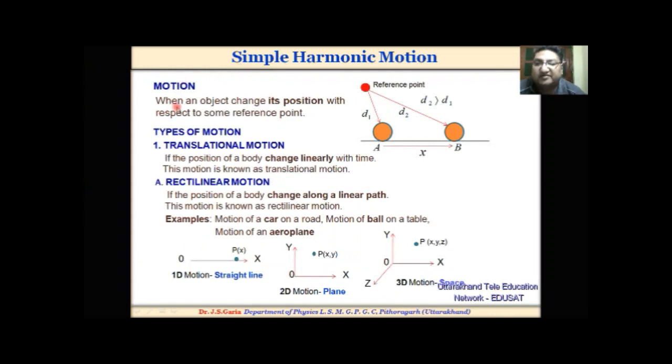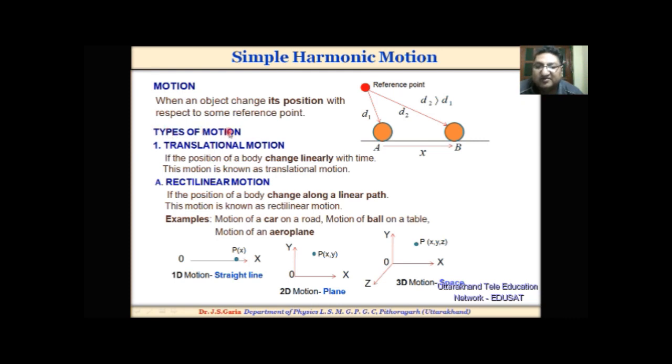Motion. When an object changes its position with respect to some reference point, it is known as motion. Suppose at point A a ball is at rest. When a force is applied on it, it will move from A to B. That means it will change its position from A to B with respect to some reference point. This is the reference point. Reference point means the point from which the change in position is observed.